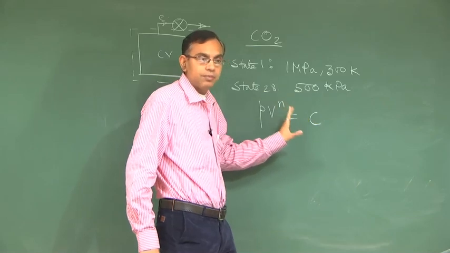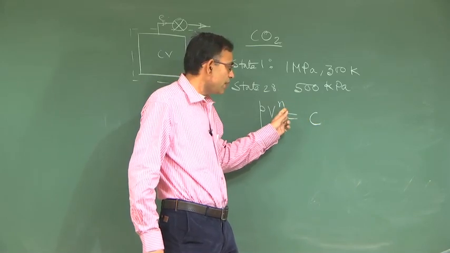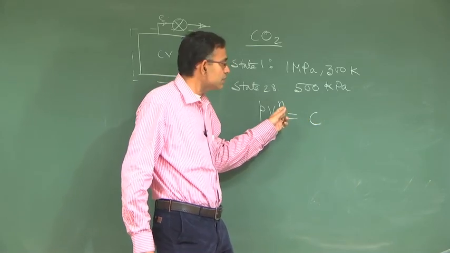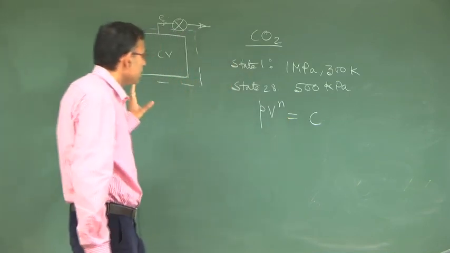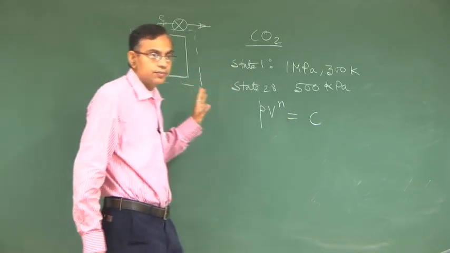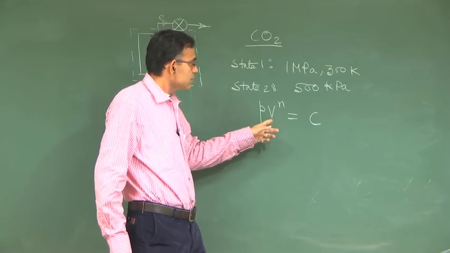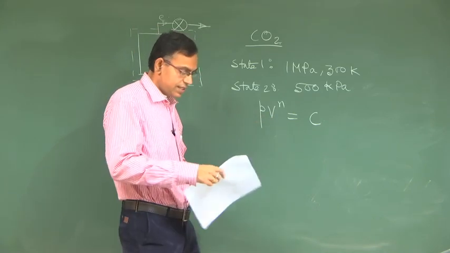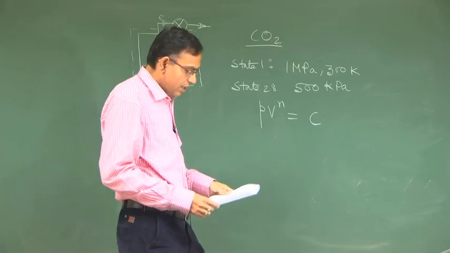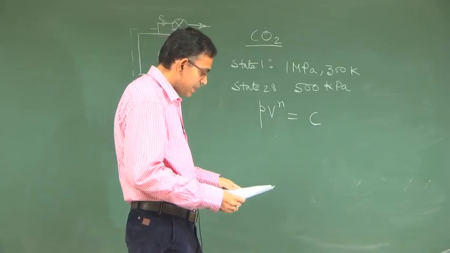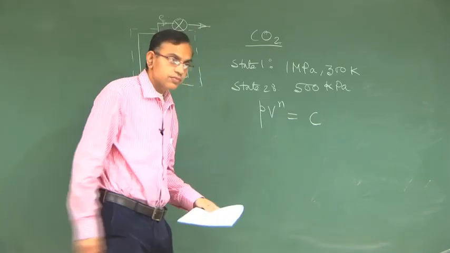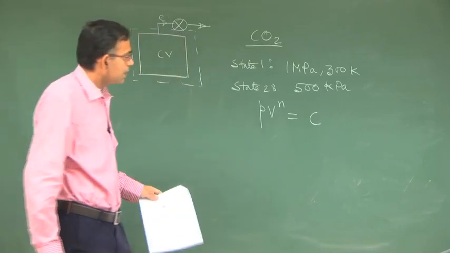This is a model, remember. The value of n will dictate what the physical process is. So, in this case, yes, I think it is P into specific volume to the power of n in this question. Yes, you are correct. In this question it is P into specific volume to the power n.